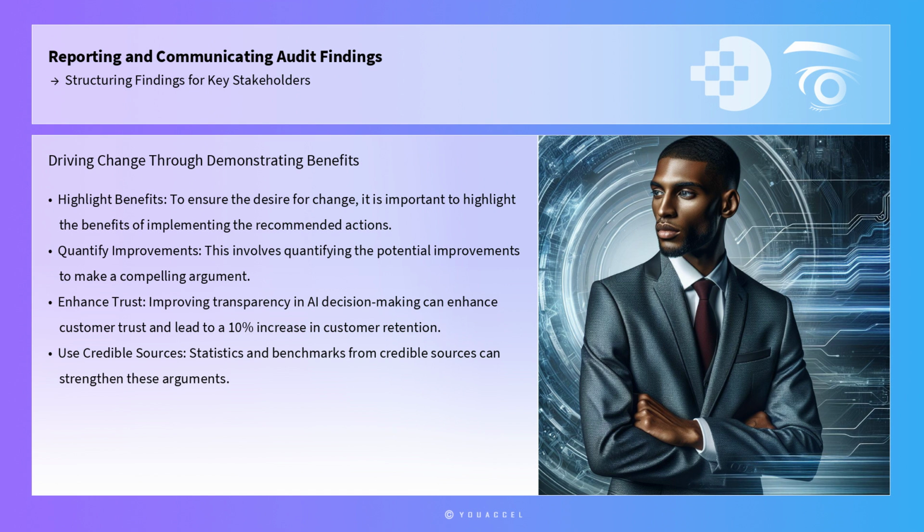To ensure the desire for change, it is important to highlight the benefits of implementing the recommended actions. This involves quantifying the potential improvements. For example, illustrating how improving transparency in AI decision-making can enhance customer trust and lead to a 10% increase in customer retention can be a compelling argument for business-oriented stakeholders. Statistics and benchmarks from credible sources can strengthen these arguments, providing a solid foundation for the proposed actions.